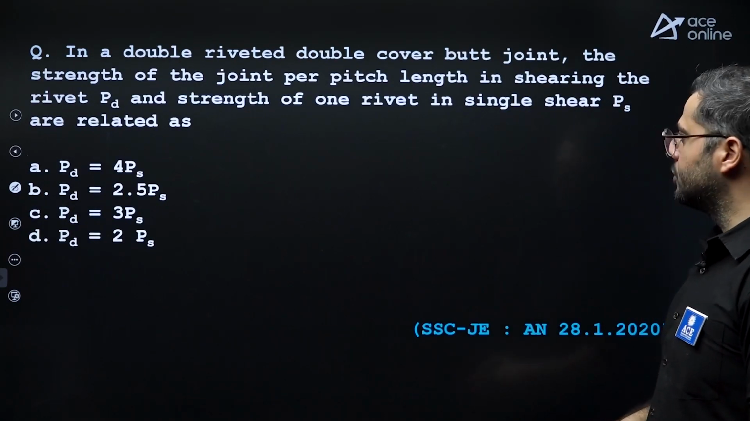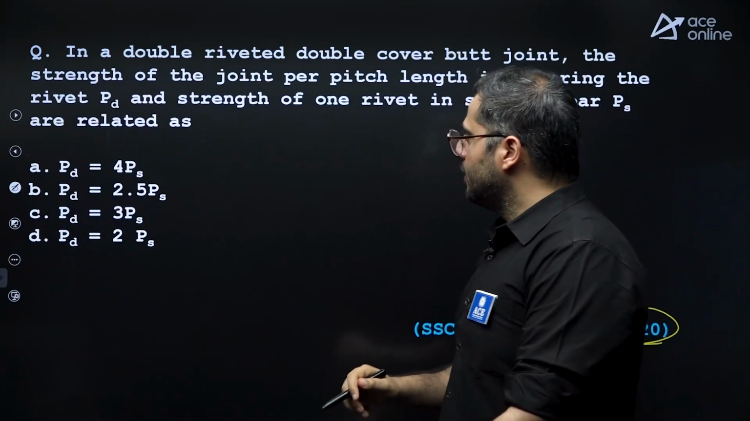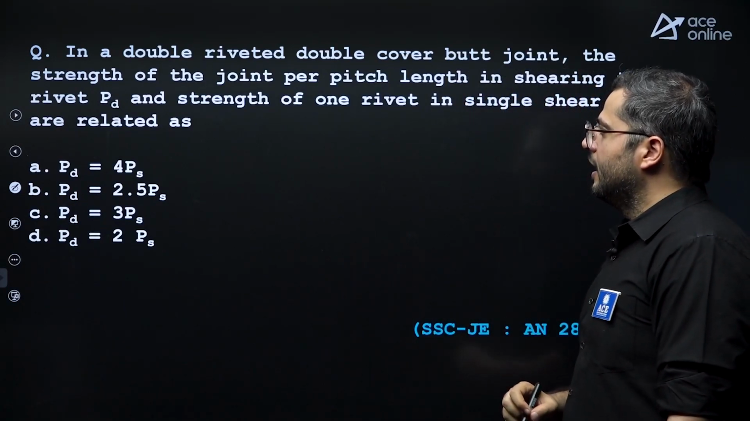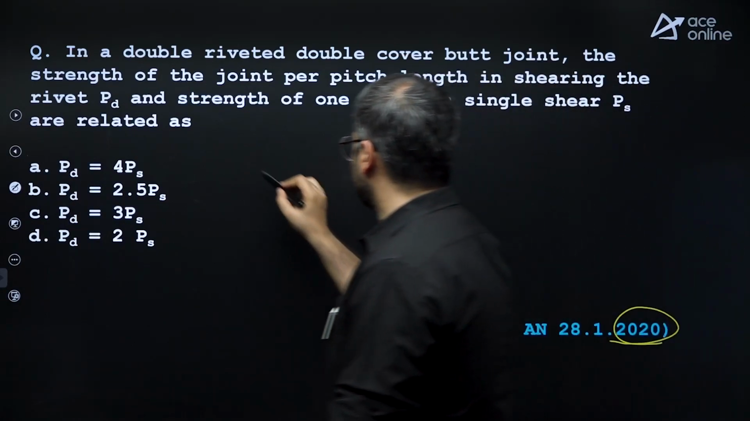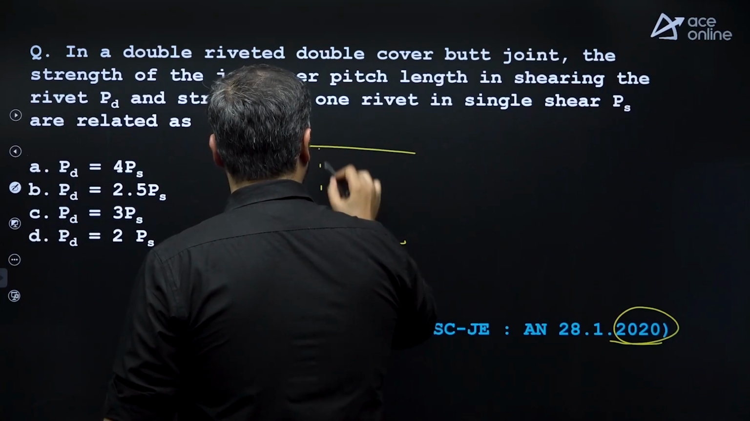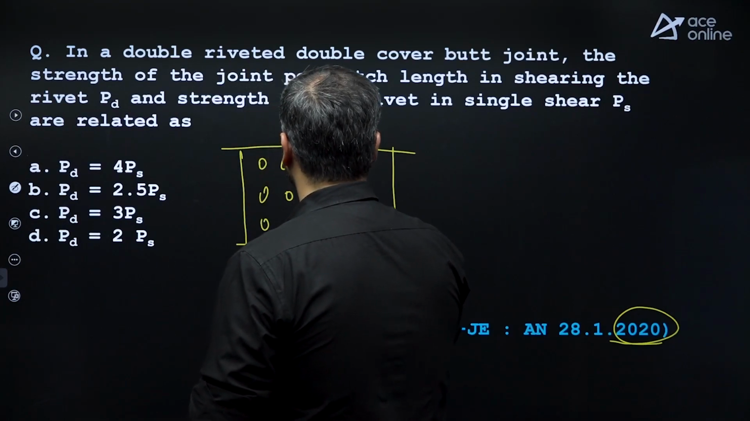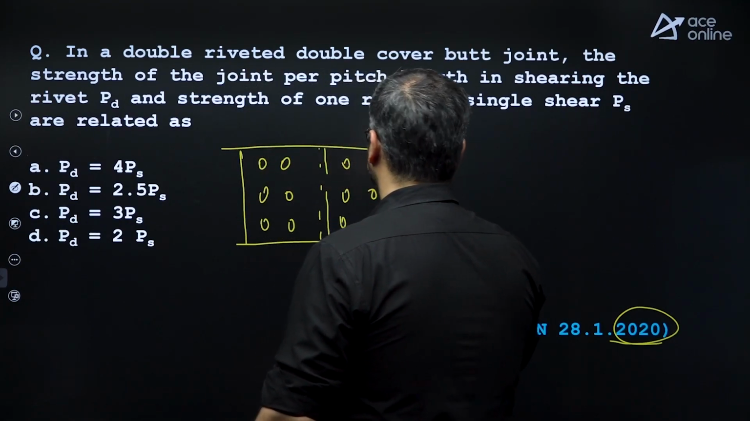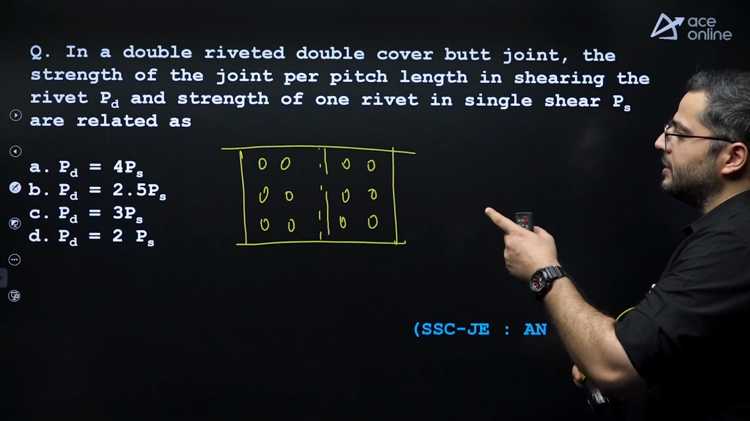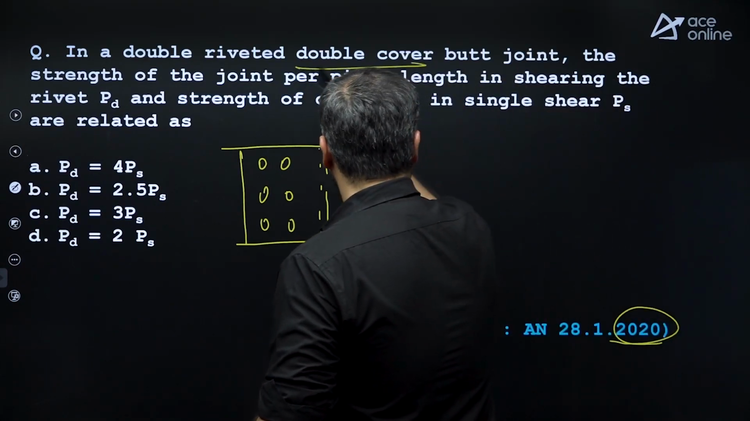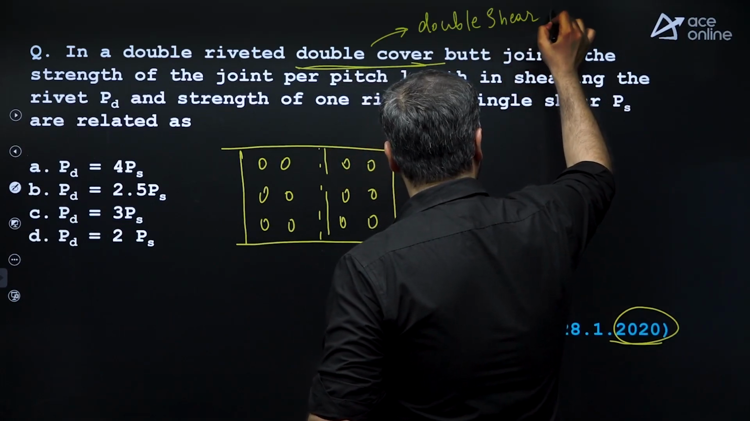Next, this is a good question which was asked in 2020 and which I generally teach in most of my batches also. They are asking about a double riveted, double cover butt joint. That means there are 2 rivet lines on each side, and each rivet will be subjected to double shear because it's a double cover butt joint.